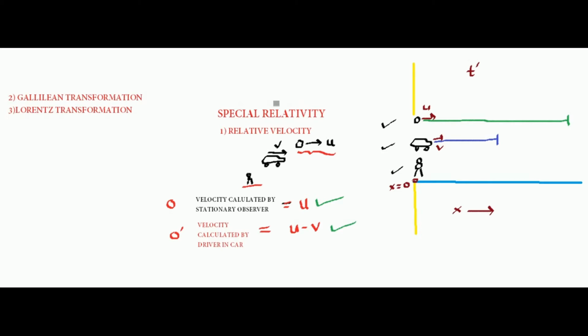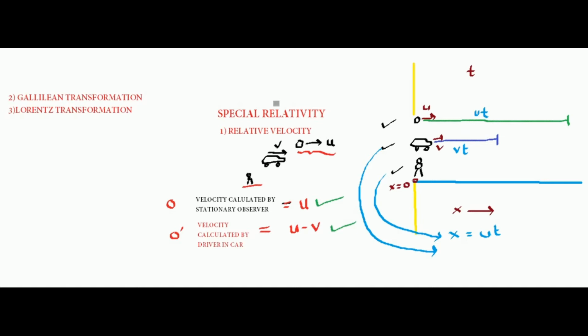So this is time t. Can you tell me the coordinates of the ball calculated by each person? The standing observer calculates that the ball has reached an x coordinate, a distance, of u into t. Agreed? Now in time t the car has moved a distance vt, and the ball has moved a distance ut.